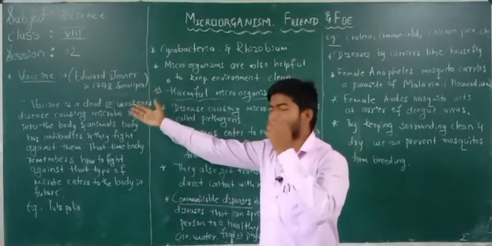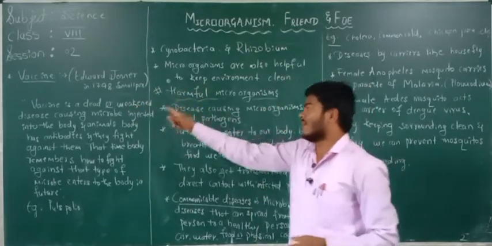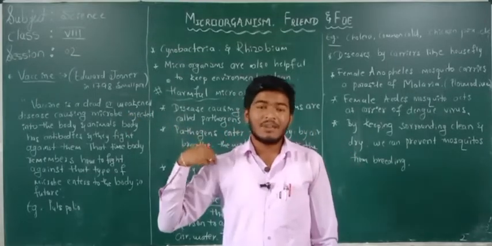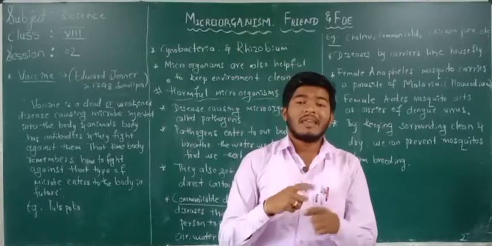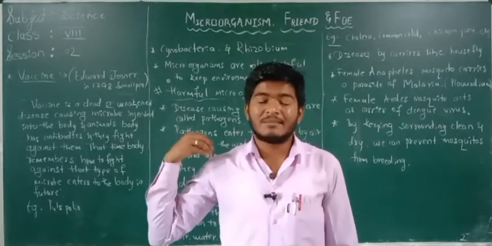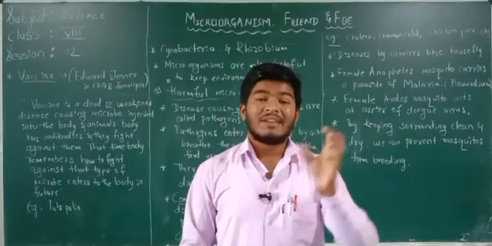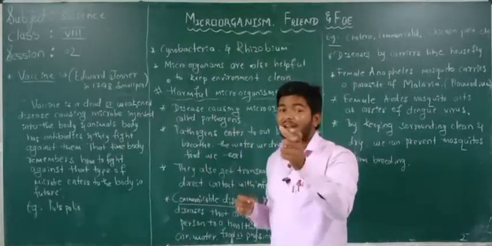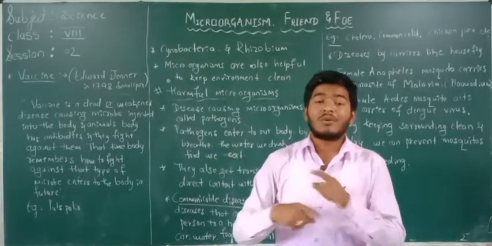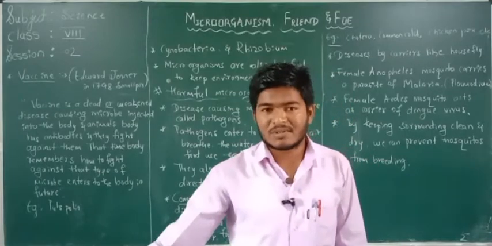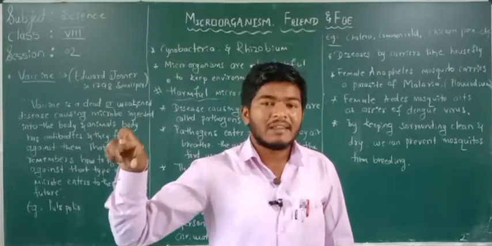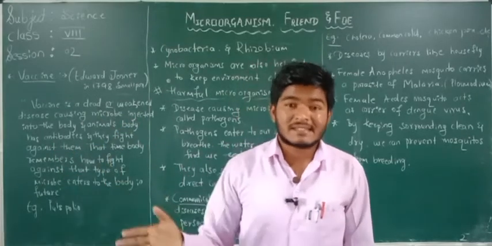That is nothing but a vaccine. Once again, remember what a vaccine is. A vaccine is a dead or weakened disease-causing microorganism which can be injected into the body, and the body has the capacity to fight that microorganism, that is nothing but antibodies. We are injecting the weakened or dead disease-causing microorganism. Our antibodies fight it in the vaccination process, and our antibodies remember that foreign material, the microorganism or the disease-causing bacteria.